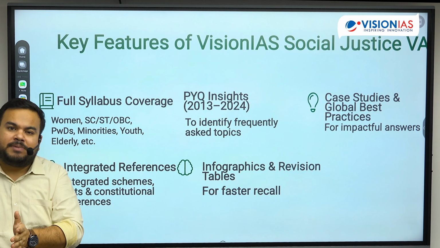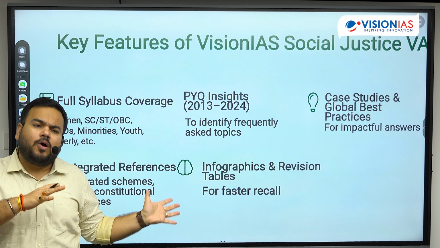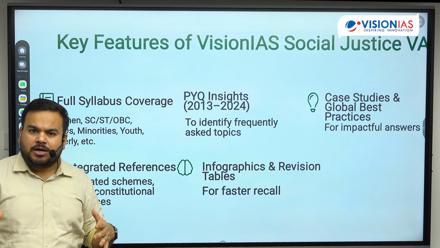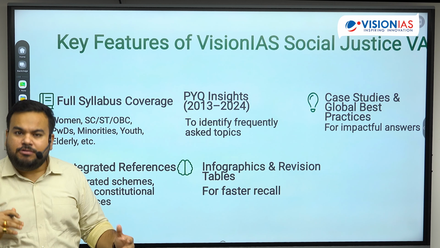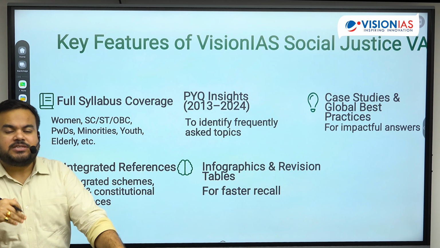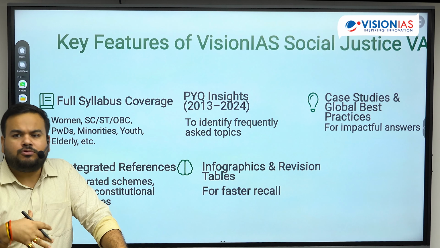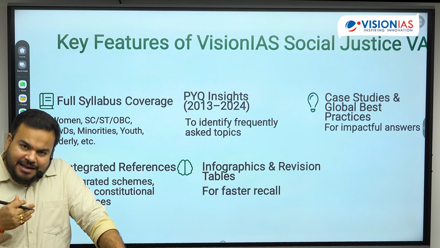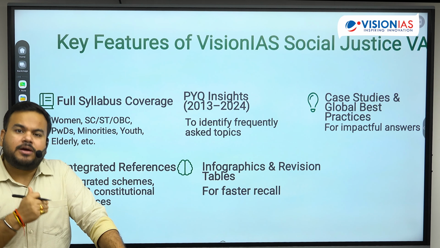Then, as I discussed, integrated reference, because certainly not just the topic of social justice, but all 4 GS papers are not to be seen in silos. All of them are very integrated to each other, right? That integration sometimes becomes difficult for students to do on their own. So what we have done is integrate every topic wherever possible to the respective GS papers, so that you get a very nuanced understanding of that particular topic, right?